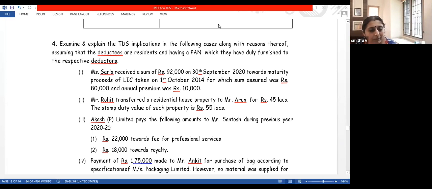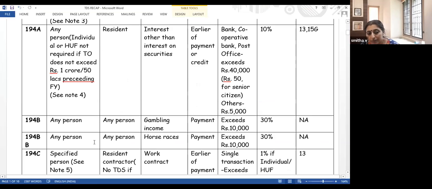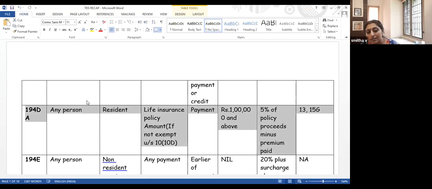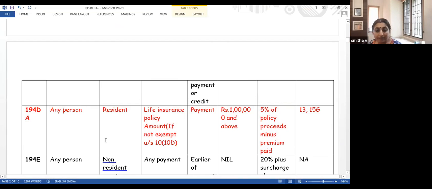Again, let me come to that table. The provisions regarding LIC maturity proceeds are governed by section 194DA. This is a section which governs LIC policy proceeds. Let us understand by reading this section. So the section which covers this is section 194DA.